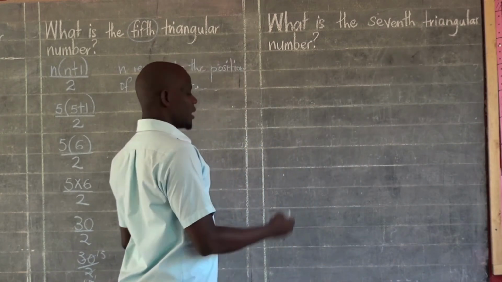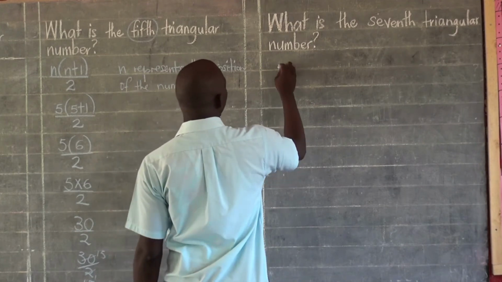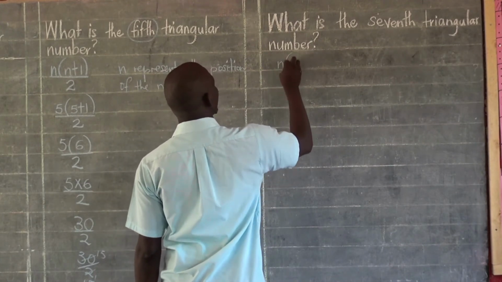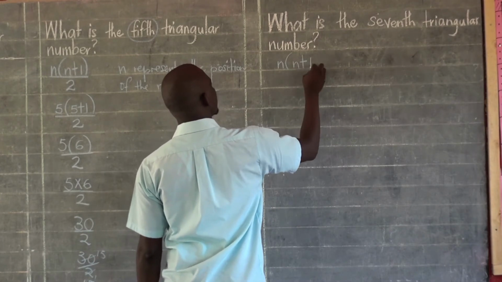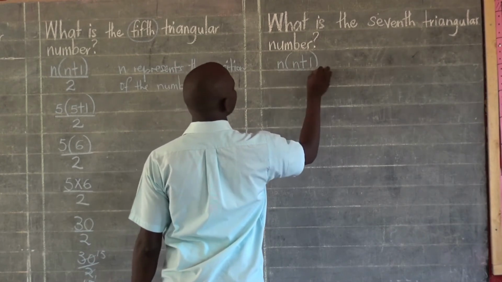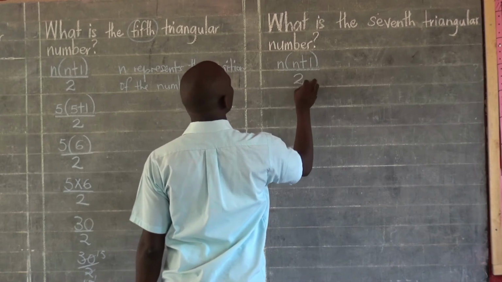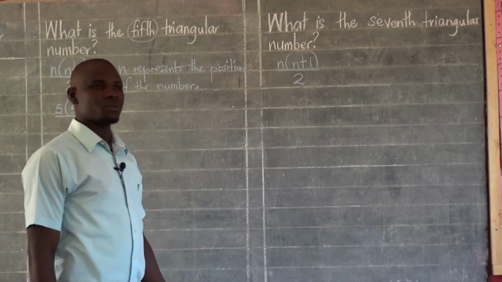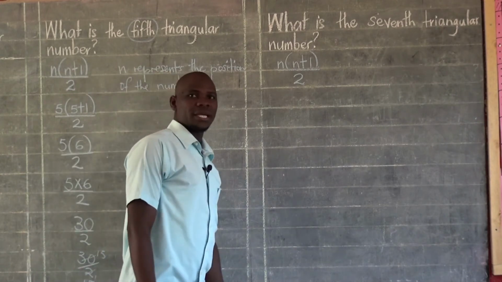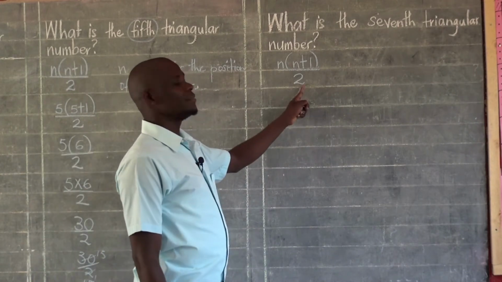Still, we shall begin by writing our formula, which says n, open the brackets, n plus 1, close the brackets, all that divided by 2.